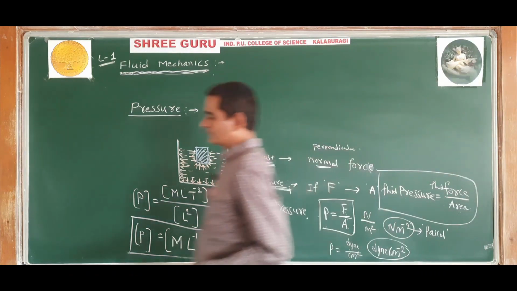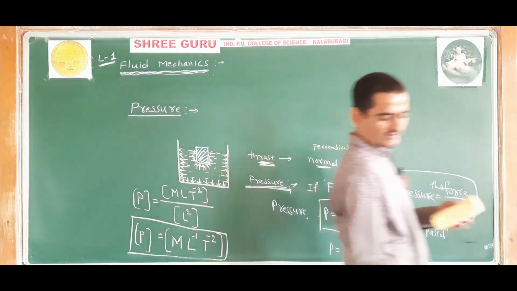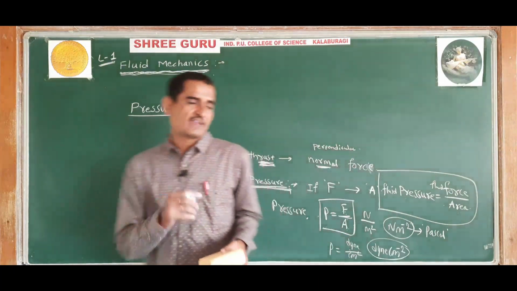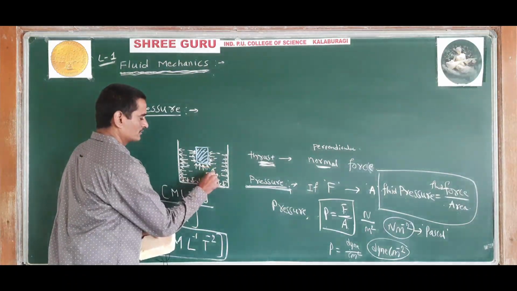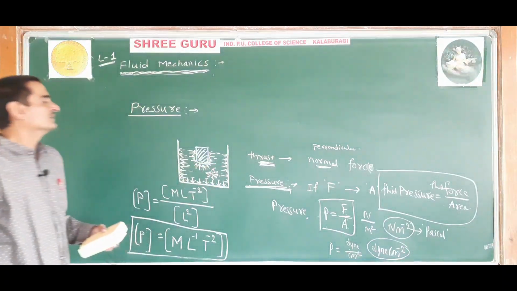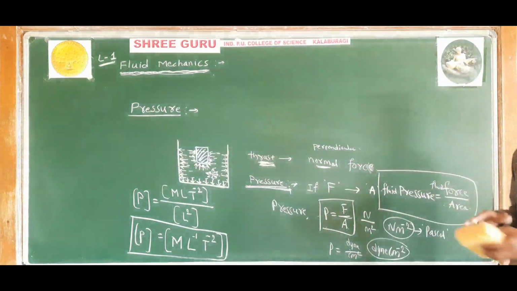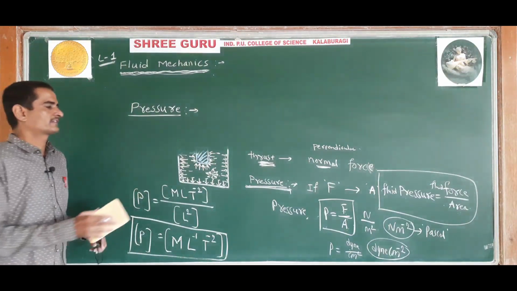And this fluid pressure is a scalar quantity. It has the same magnitude in all directions. It exerts the same amount of pressure in all directions, so it does not have a particular fixed direction. Therefore this pressure is a scalar quantity. Understood? Okay. So this is the introduction.